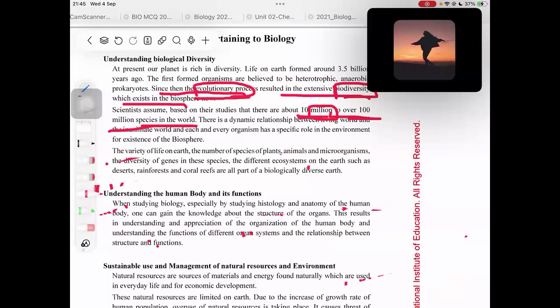That would be a wrong answer. Why? It's because you need to write 10 million to over 100 million species, right?